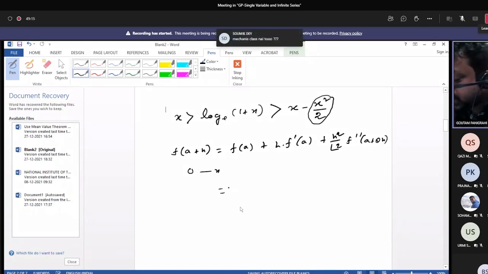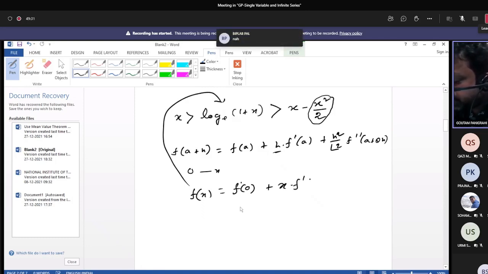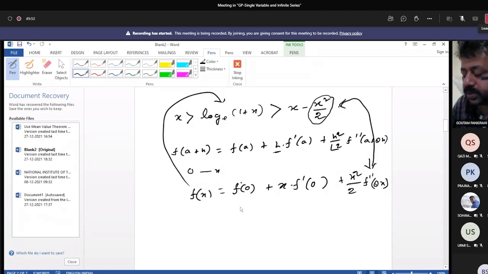So you can easily consider that f of 0 plus x, that will be f of x, or any function like this suppose can be extended to f of 0 plus h, here x minus 0, that is x into f dash 0 plus x square by factorial 2, that is 2, f double dash 0 plus theta x. So you have to put the remainder term here to prove this particular inequality. Okay. Is it clear to all of you?